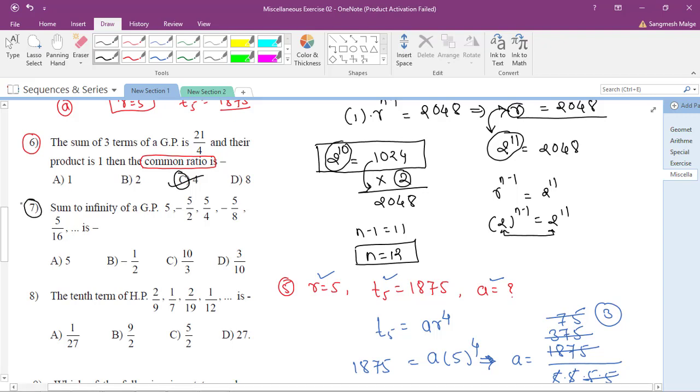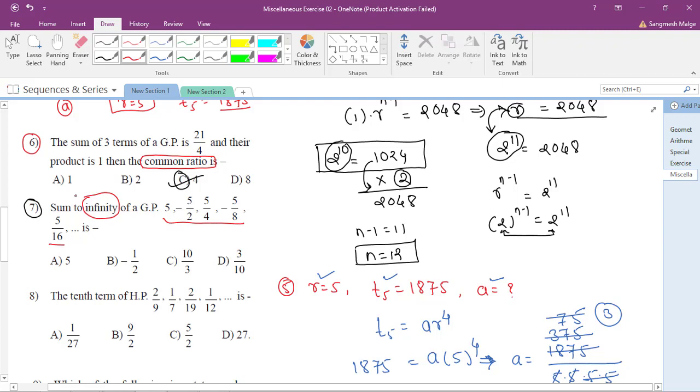Seventh question. Sum to the infinity of a GP is given: the GP is 5, minus 5 by 2, 5 by 4, minus 5 by 8 and 5 by 16. See, this is nothing but the GP they have given. Question number 7 is what? They have given a GP, and they have asked the sum to the infinity.